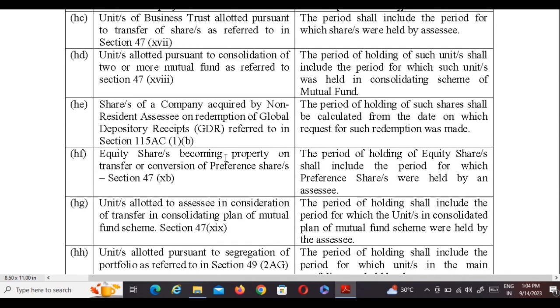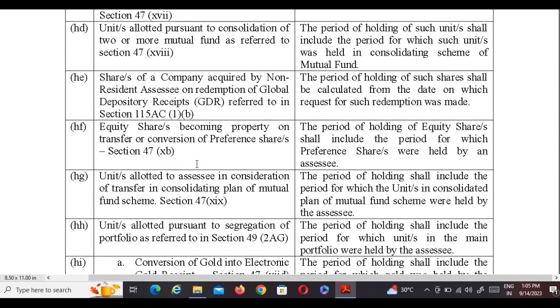Equity share becoming property on transfer or conversion of preference shares, section 47 clause XB. The period of holding of equity shares shall include the period for which preference shares were held by an SSE. HG. Unit allotted to SSE in consideration of transfer in consolidating plan of mutual fund scheme, section 47 clause 19. The period of holding shall include the period for which the unit in consolidated plan of the mutual fund scheme were held by the SSE.